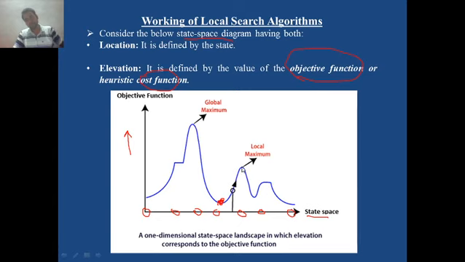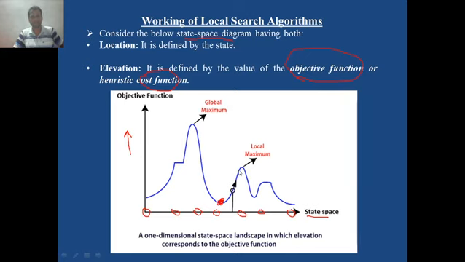A local maximum is also a peak point, but it is lower than this. Why is it a local maximum? Because it is higher than the neighboring positions. Okay, that's why it is a local maximum. And global maximum means out of all the state space, it is the highest point of maximum height. That's why it is a global maximum.